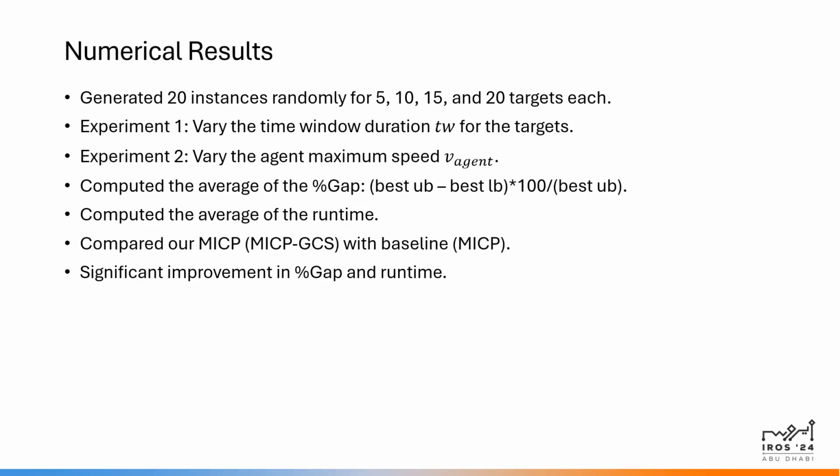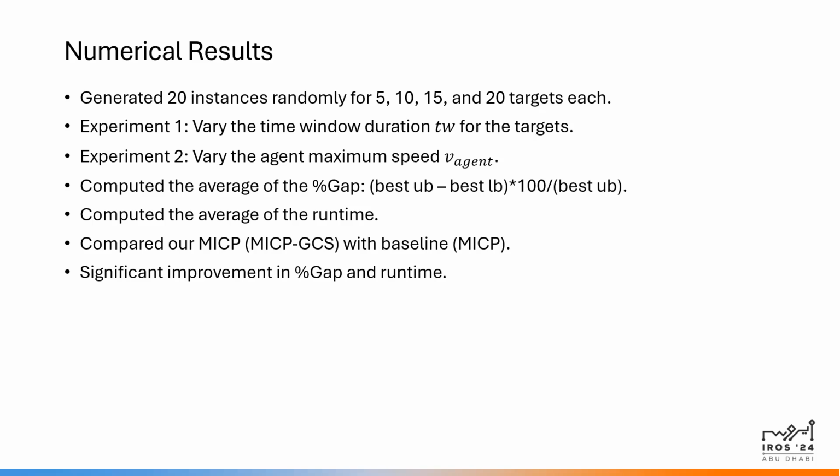The solver we used was Gurobi. And the other metric was runtime, the average runtime the solver takes to complete the problem.